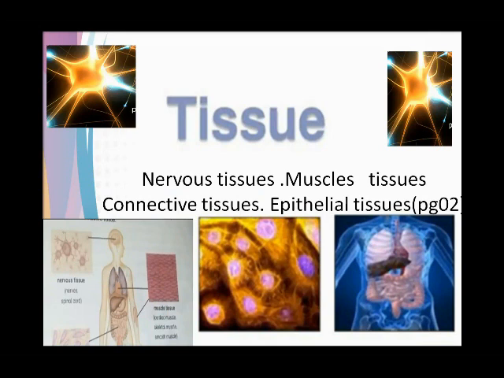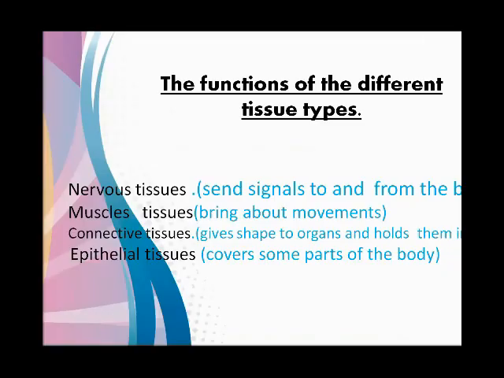In your book, page number 3, observe the pictures of the nerve tissues, muscle tissues, epithelial tissues, and connective tissues. We learn about the different types of tissues.